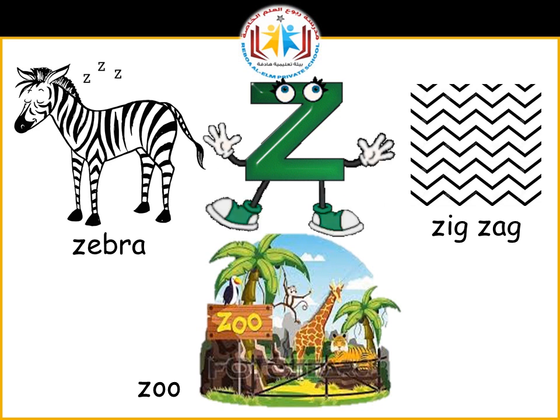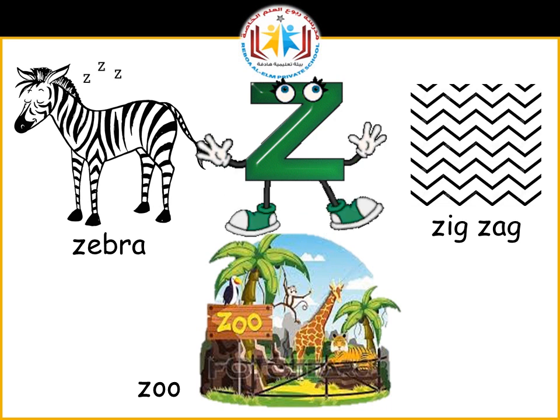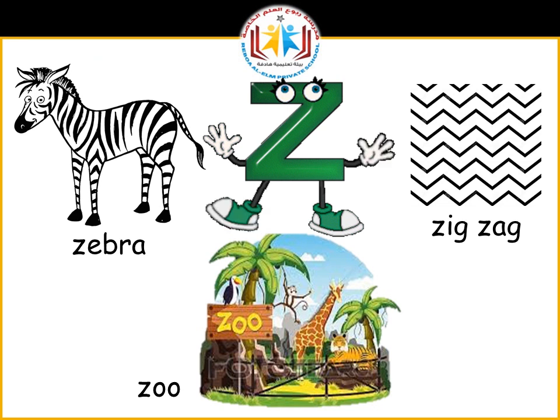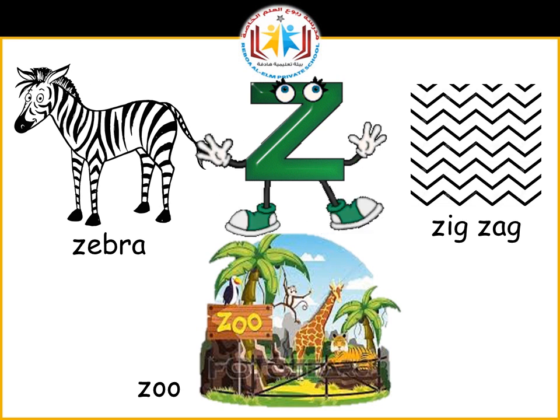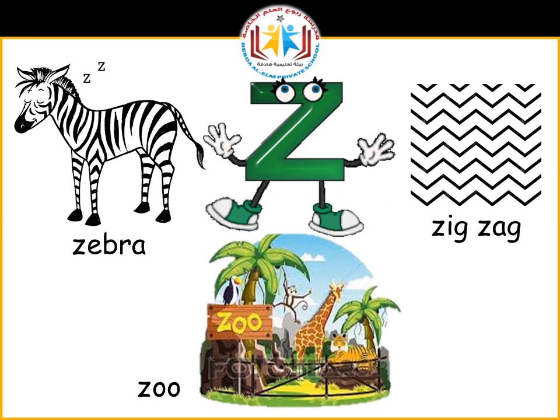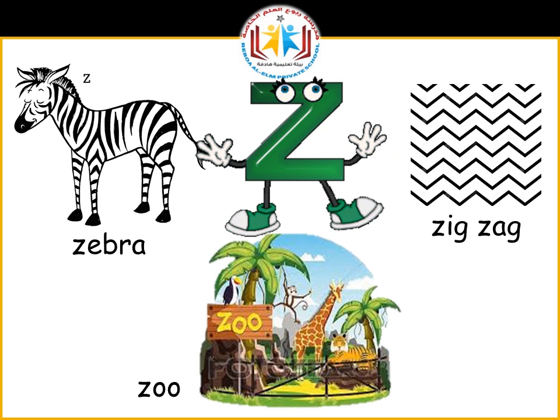Repeat children. Z. Z. Z. Zebra. Zoo. Zigzag. Repeat. Zebra. Zoo. Zigzag. Good job. Okay children, now we will learn how to write it in your book.